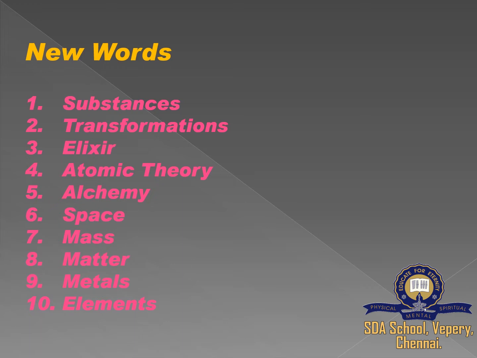Sixth one, space. Seventh one, mass. Eighth one, matter. Ninth one, metals. Tenth one, elements.